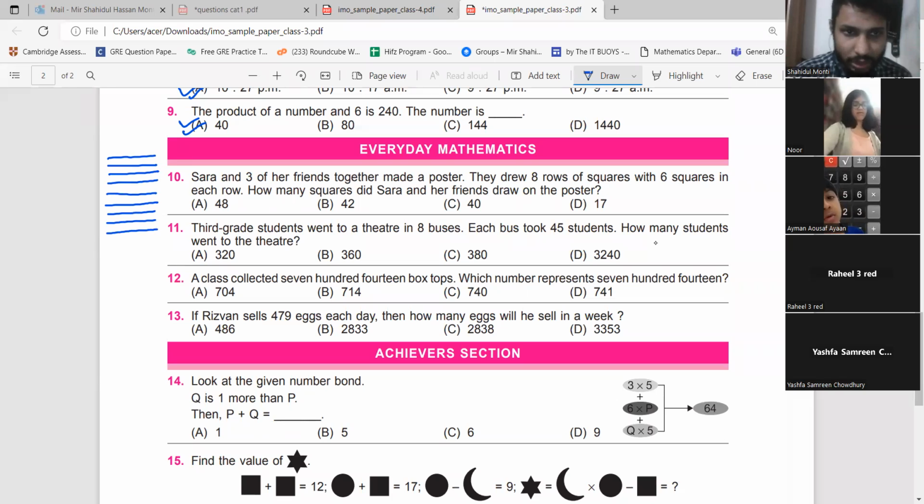We have 8 rows, and in each row there are 6. So 1, 2, 3, 4, 5, 6. Similarly, 1, 2, 3, 4, 5, 6. Very simple. How many squares did Sarah and her friends draw on the poster? We have 8 rows, and in each row we have 6. 48. So the answer should be 48.